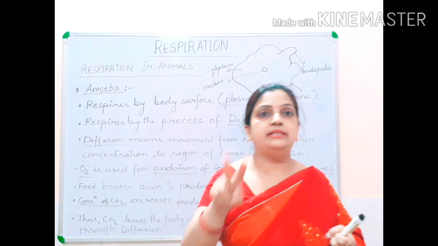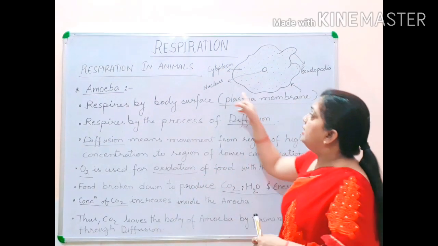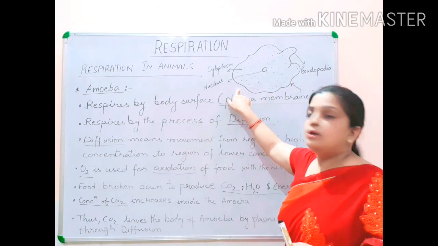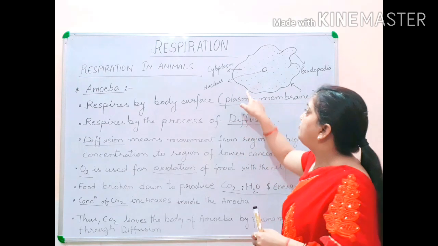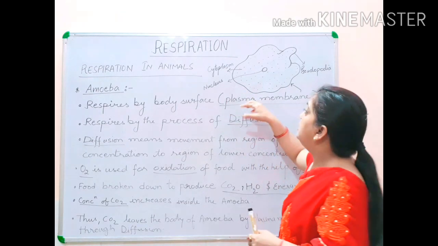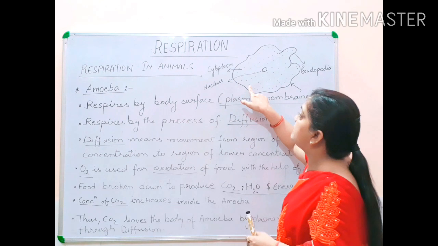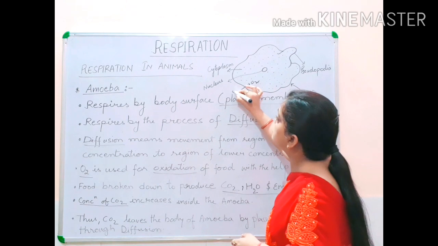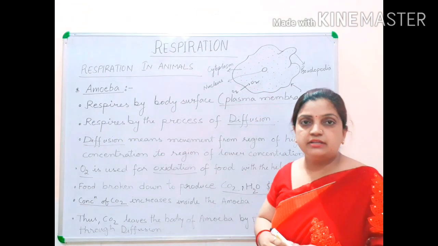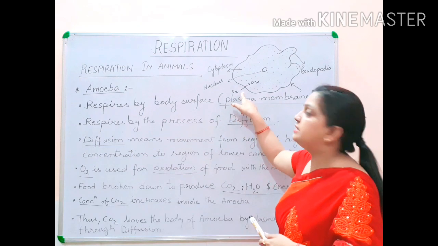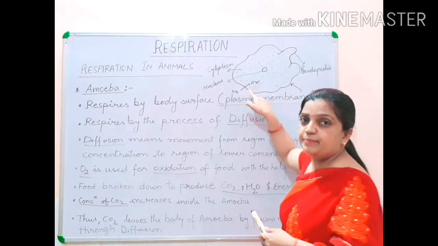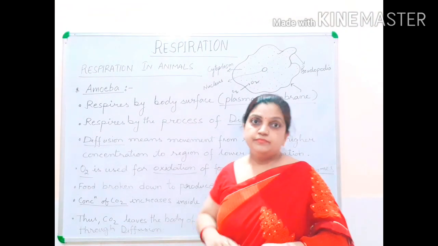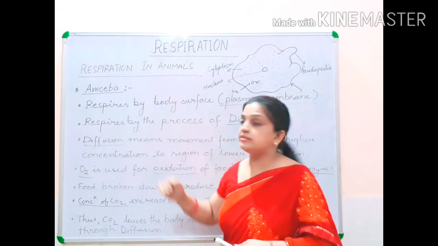Through this plasma membrane, the amoeba will take the oxygen from the water, and crossing through the plasma membrane, the oxygen will enter inside the body. The oxygen which is present outside, through the diffusion process, will cross this semi-permeable membrane and will enter inside the body of the amoeba. So this is how the amoeba is respiring.